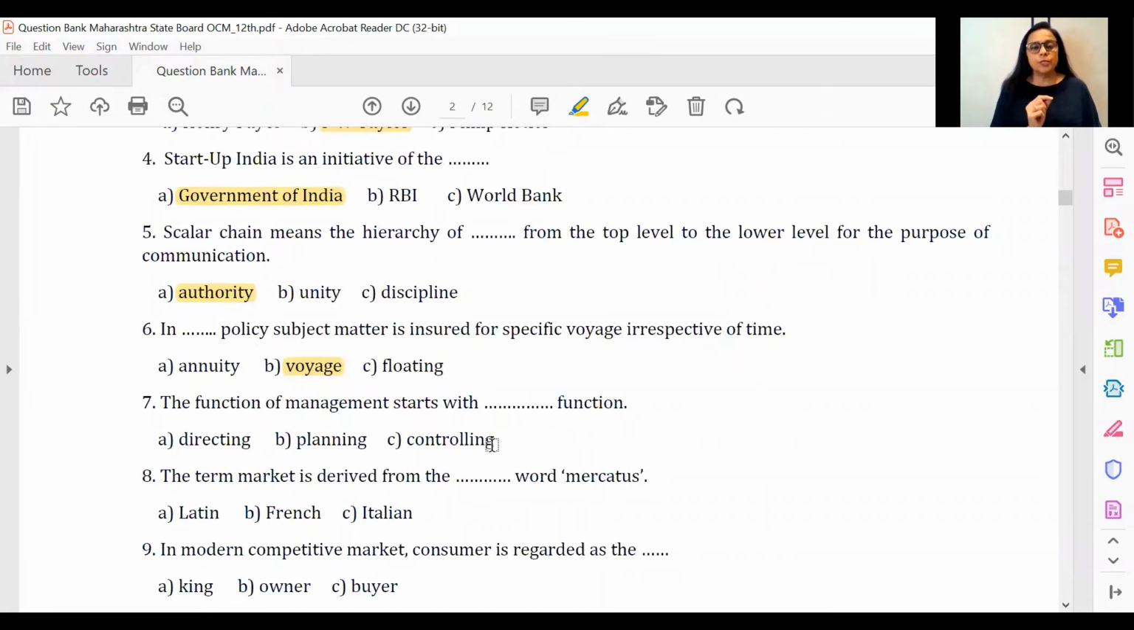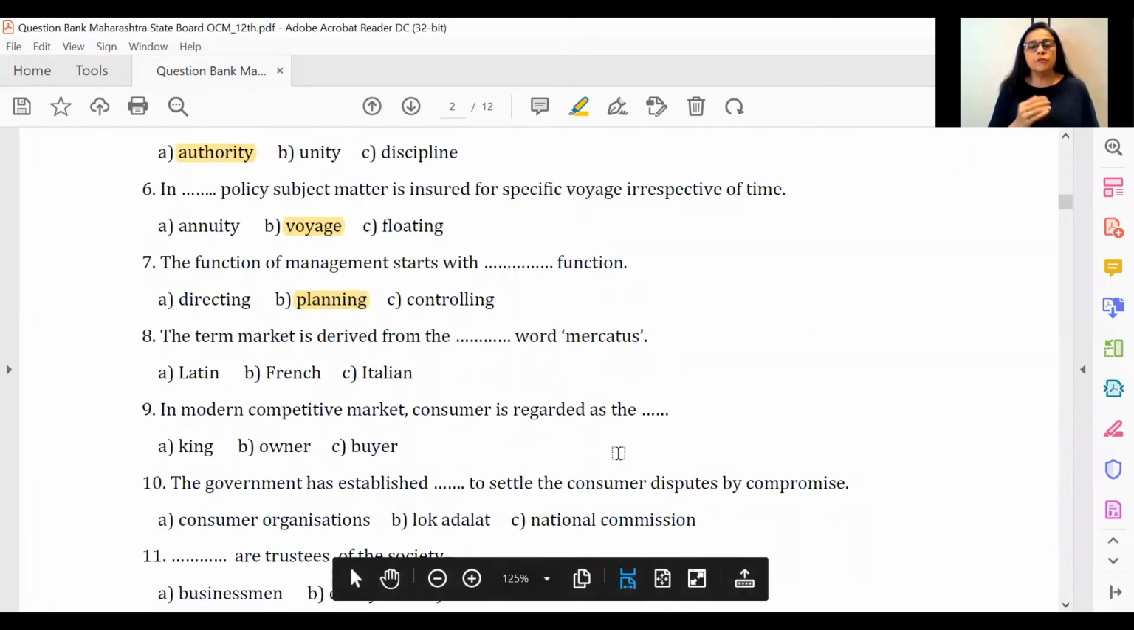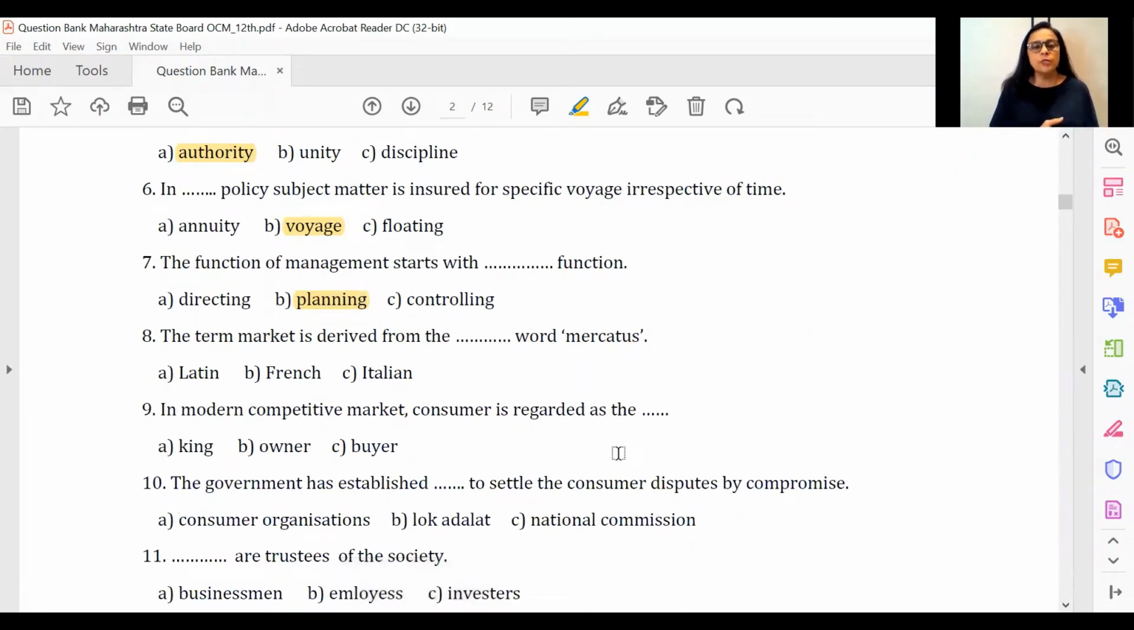The function of management starts with, somehow, this very simple definition is very popular with everybody, keeps coming, starts with planning, the fundamental function, and it ends with controlling function. Its objective there, the term market is derived from the Latin word mercatus. So please remember, as I have always been mentioning in my revision lectures on each chapter, we have marked 99% of all of these objectives.